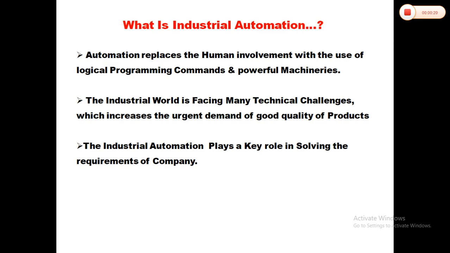Now what is Industrial Automation? Automation replaces the human involvement with the use of logical programming commands and powerful machineries. The industrial world is facing many technical challenges which increase the urgent demand for good quality products. Industrial automation plays a key role in solving the requirements of a company. Means, what is industrial automation? The automation which replaces the human by the machine.